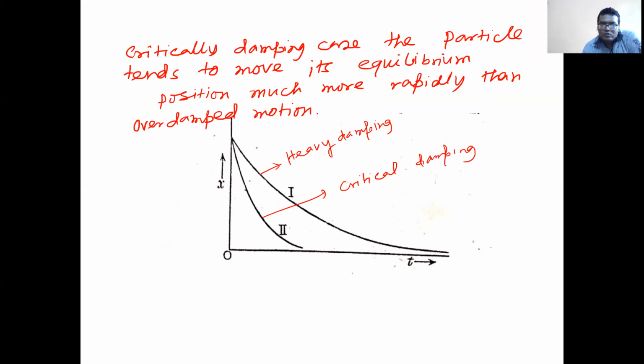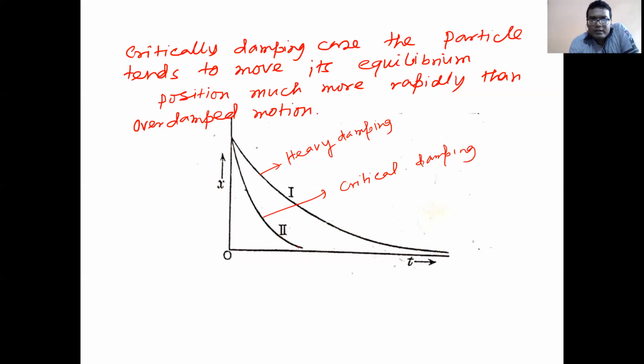So this one is for critical damping and this one for heavy damping. The particle reaches its equilibrium position much faster. At this point it reaches almost zero, but in heavy damping the displacement is still not reaching zero. So this is the difference between heavy damping and critical damping.